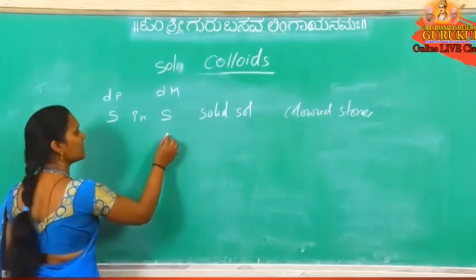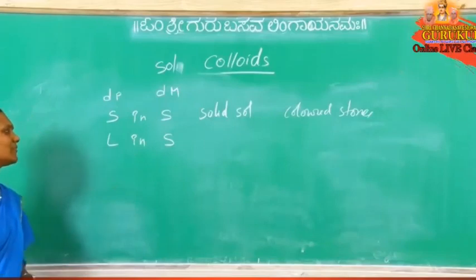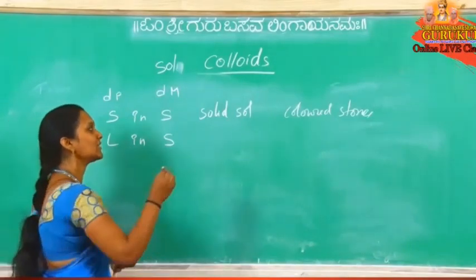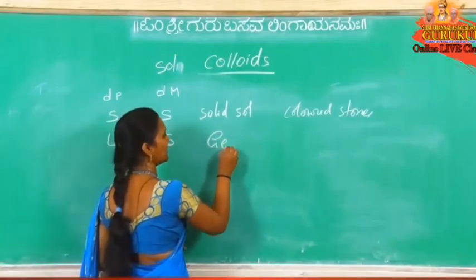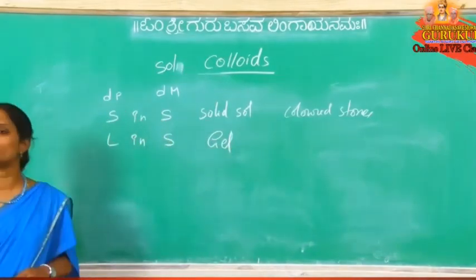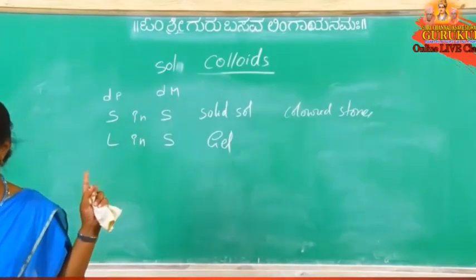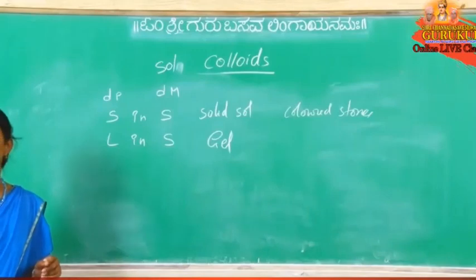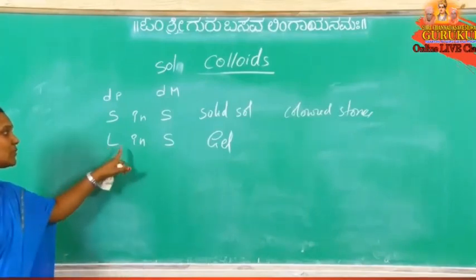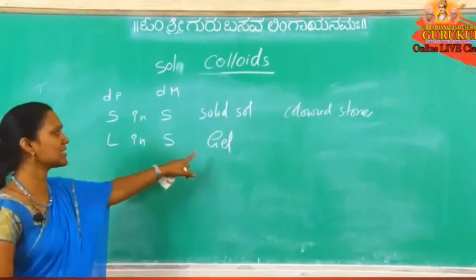Now, dispersion medium is solid, dispersion phase is liquid. This is a very important one. That colloidal solution name is a gel. So what is the dispersion phase and dispersion medium in gels? The answer is dispersion phase is liquid and dispersion medium is solid. So liquid in solid: more solid we are taking, little liquid we are adding, then it is a gel.